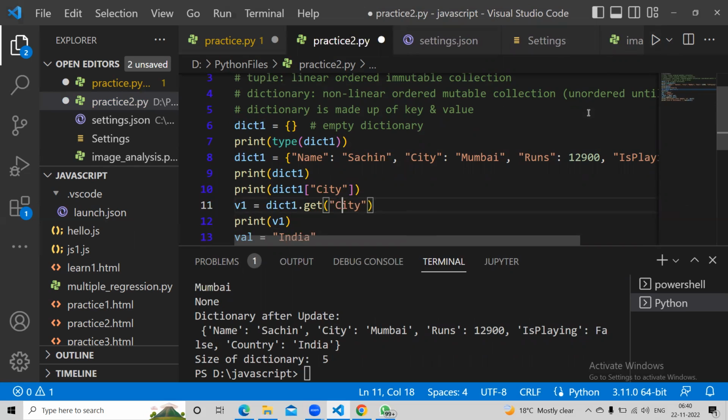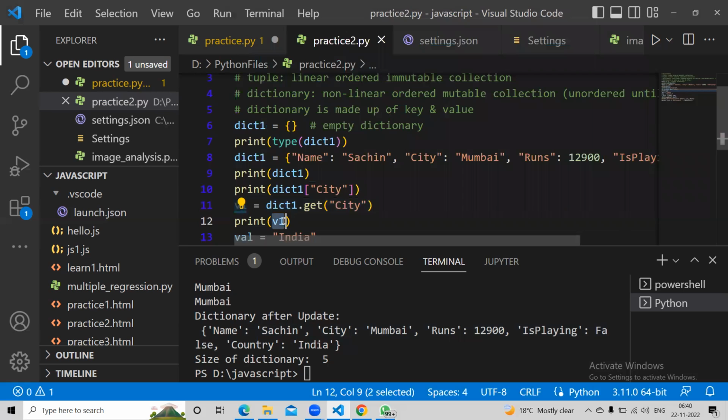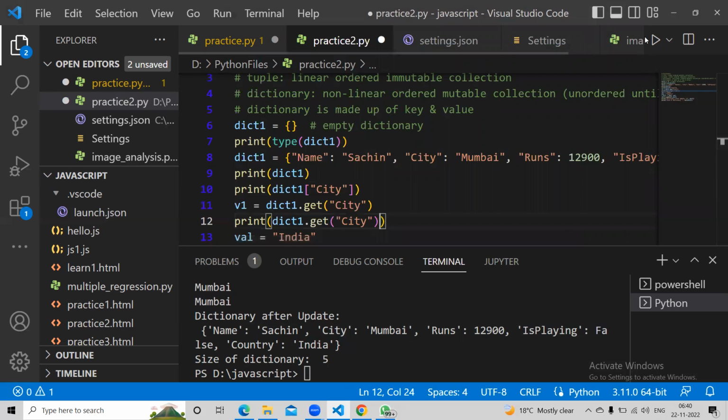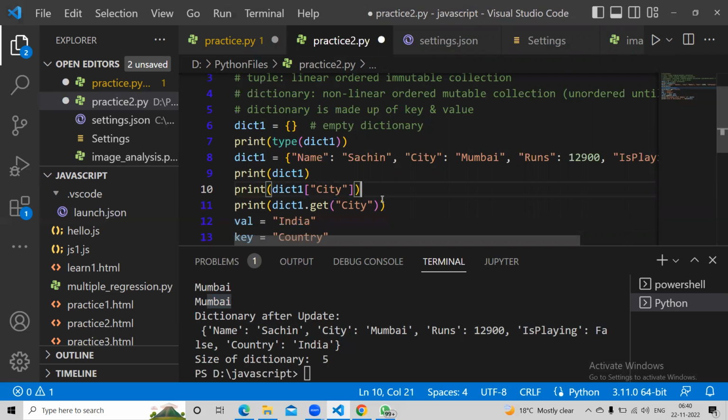See, I gave small. It should have worked inside also. I thought there's a problem with the return. No, it is not a problem with the return. It is a problem that I gave the wrong value here, right? So you can use the get function.